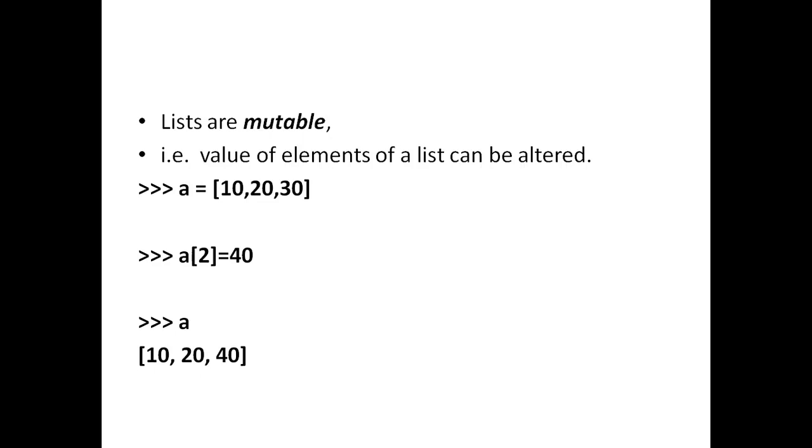Lists are mutable objects. That means you can change the elements of a list using the slicing operator. Like here I have taken a list which has 3 elements, 10, 20 and 30, and the element indexes are 0, 1 and 2. If I want to change the last element, that is the element at index 2, I will write a[2] = 40. So the last element will be changed here. This property is called mutable. That means you can change it.